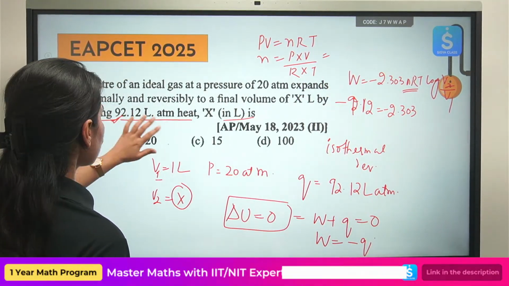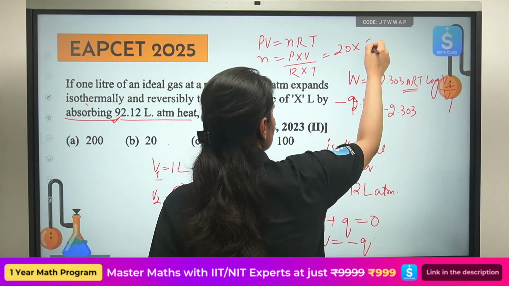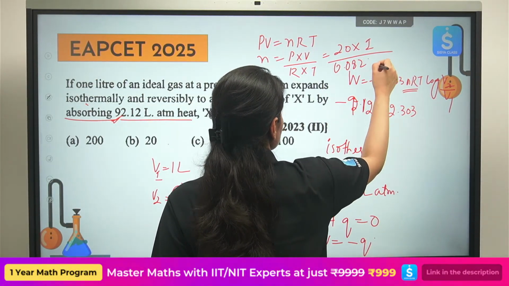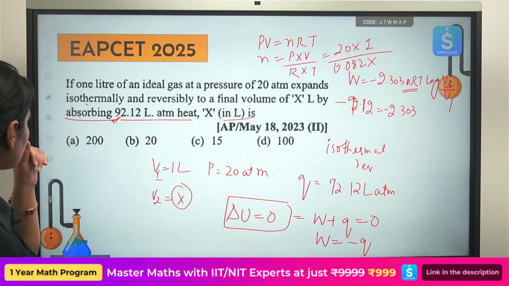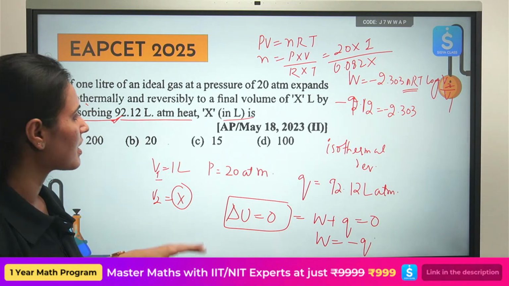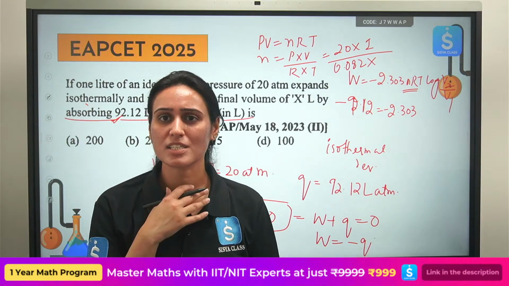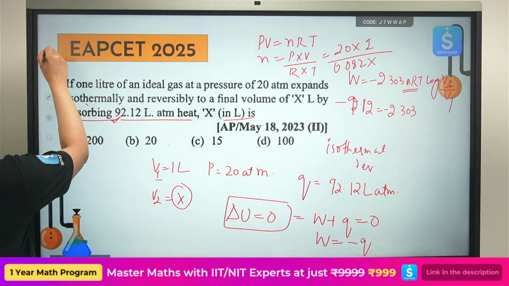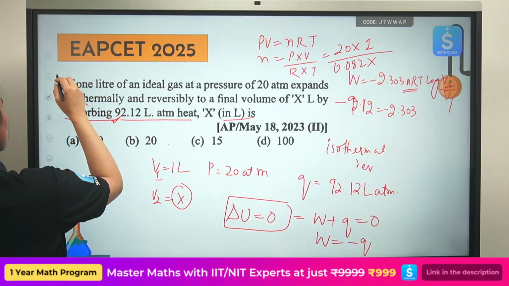Okay, pressure is 20, volume is 1 liter, universal gas constant 0.082, and temperature is not given. Let's take it at room temperature, or let's take the number of moles also as 1. No issues. If they have not given you the information in question, leave it as it is. Volume 1 liter, don't stress too much if the information is not given.